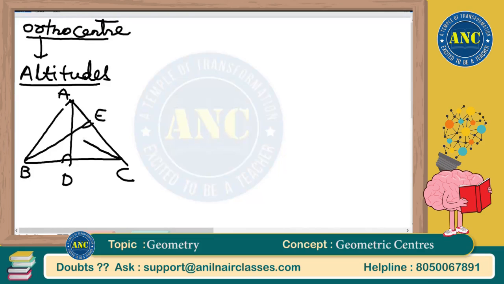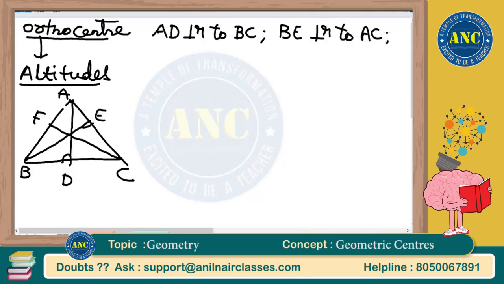There is a difference between a perpendicular and a perpendicular bisector. A perpendicular bisector will divide the line into two equal parts. But an altitude, AD, is perpendicular to BC. BE is perpendicular to AC. CF is perpendicular to AB. AD is perpendicular to BC, BE is perpendicular to AC, and CF is perpendicular to AB.